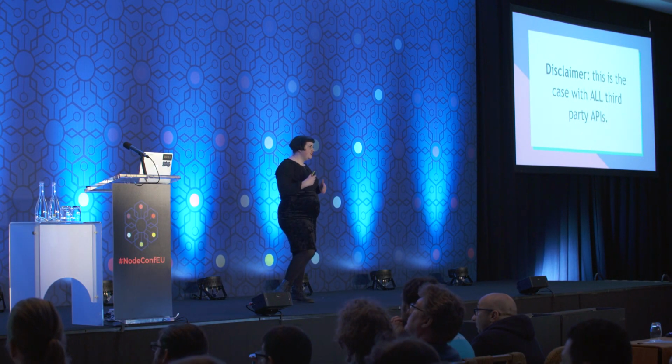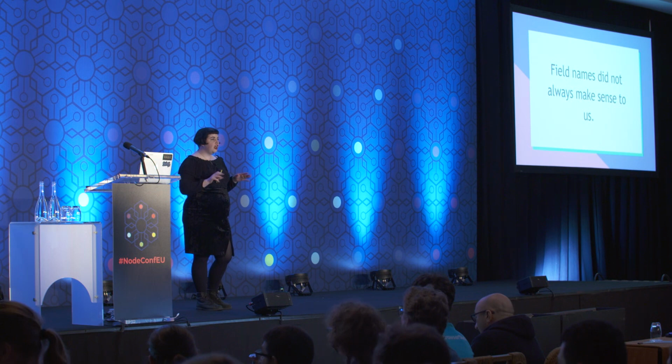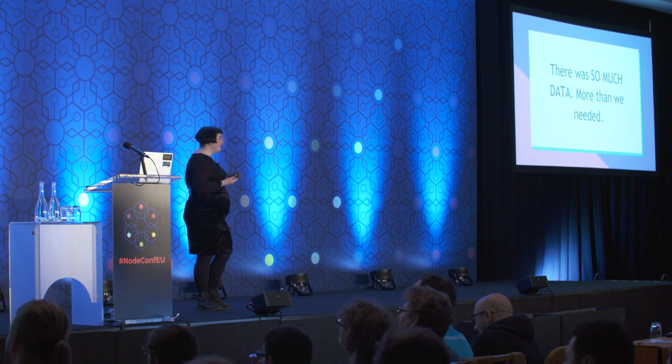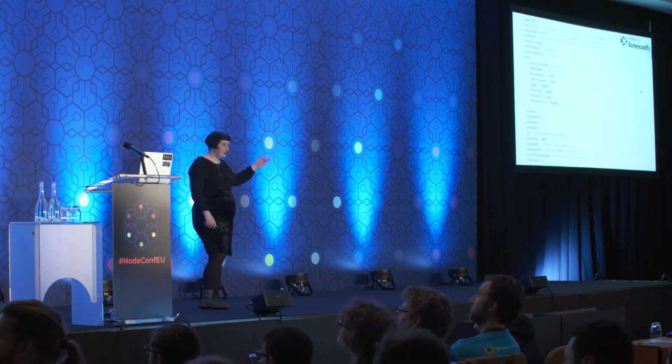But there are just some common issues that you experience when using third-party APIs, because third-party APIs are not built with our specific use case in mind. Outrageous, I know, that everyone doesn't tailor everything for me. Here are some of the problems. Field names did not always make sense to us. Some of the field names were some kind of obscure publishing jargon that consistently confused new developers joining the team. There was also so much data, way more than we needed, as evidenced by this screenshot of death.